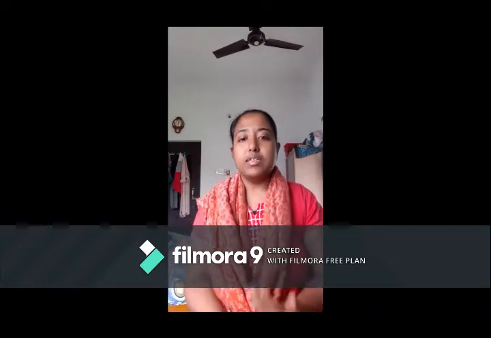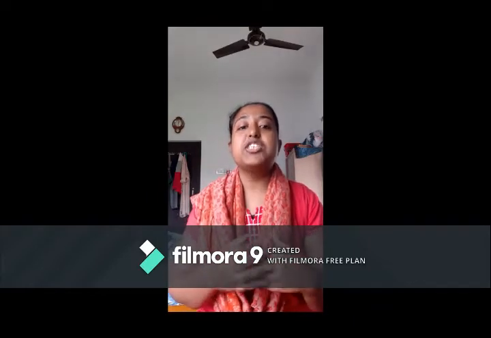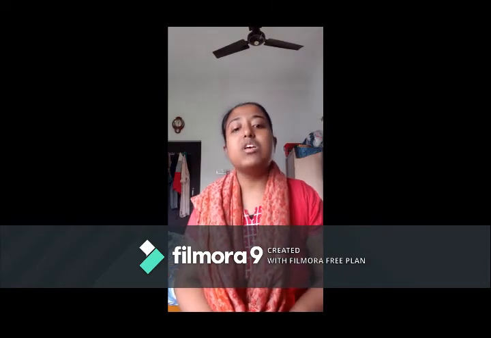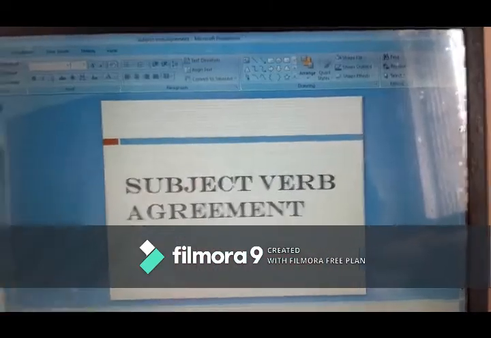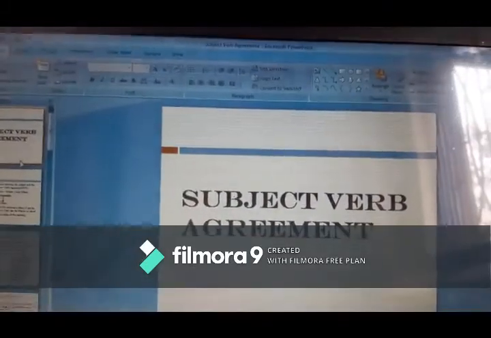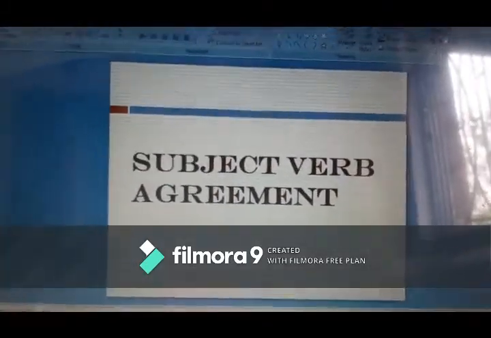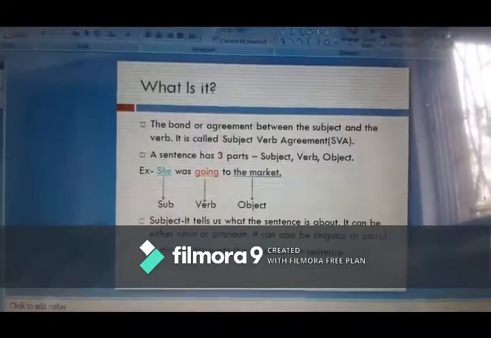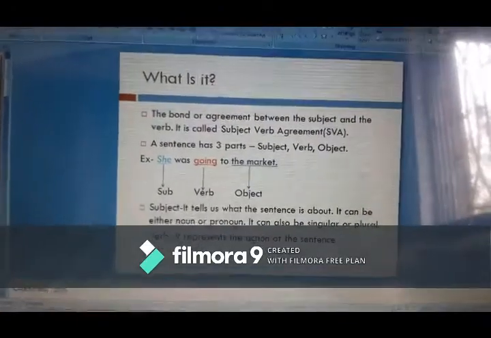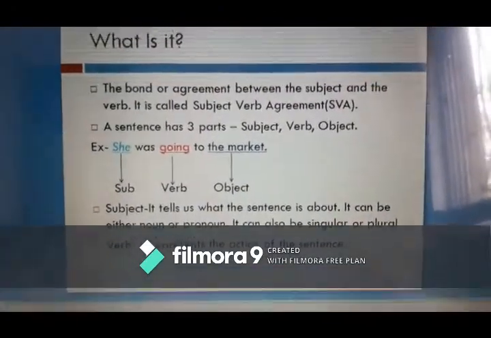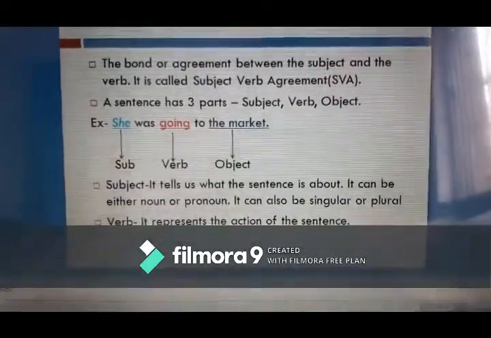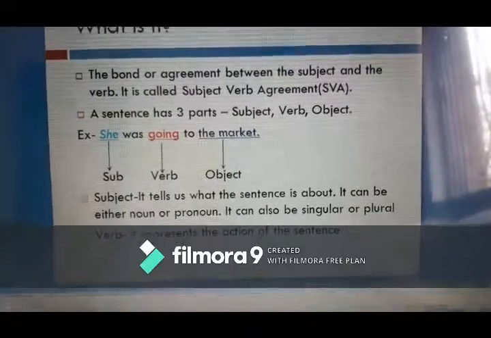So now let us understand in a better and more explained way what I just told you, and what these basic rules are and how they work. So now we will be talking about subject verb agreement and the basic rules, how it works. Moving over to the next slide, we know what subject verb agreement is. The bond or agreement between the subject and the verb is called subject verb agreement, or in short we can say SVA, right?